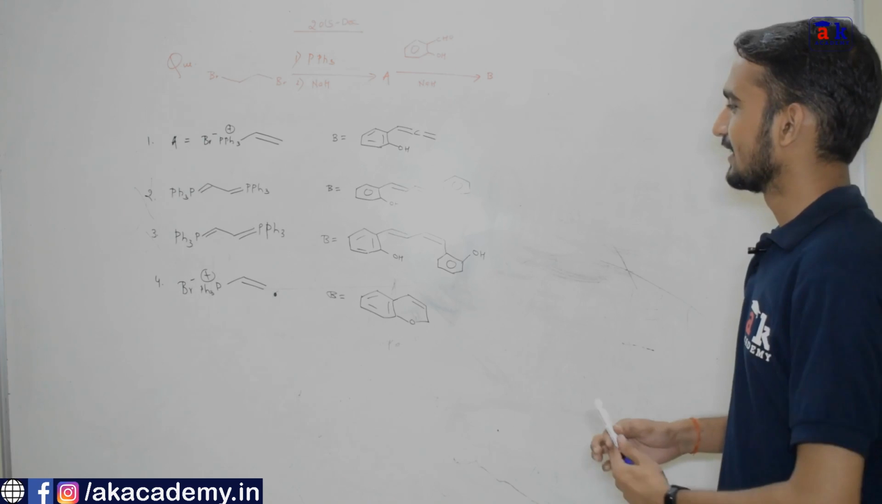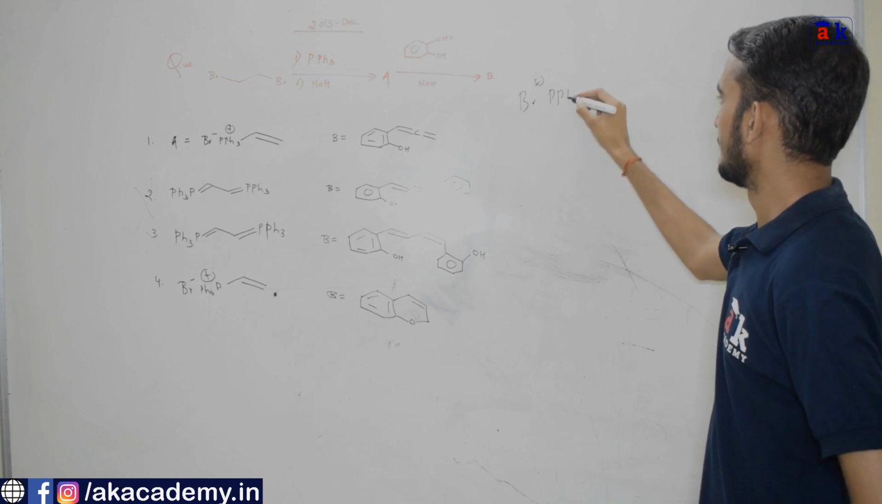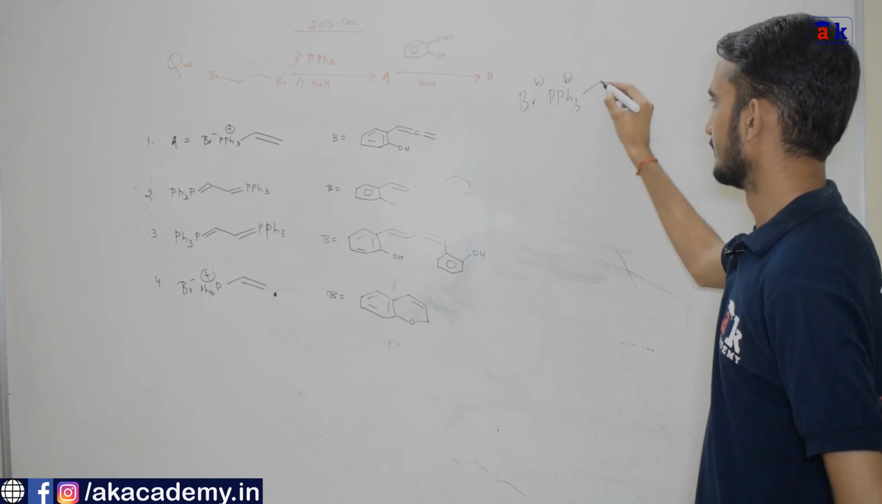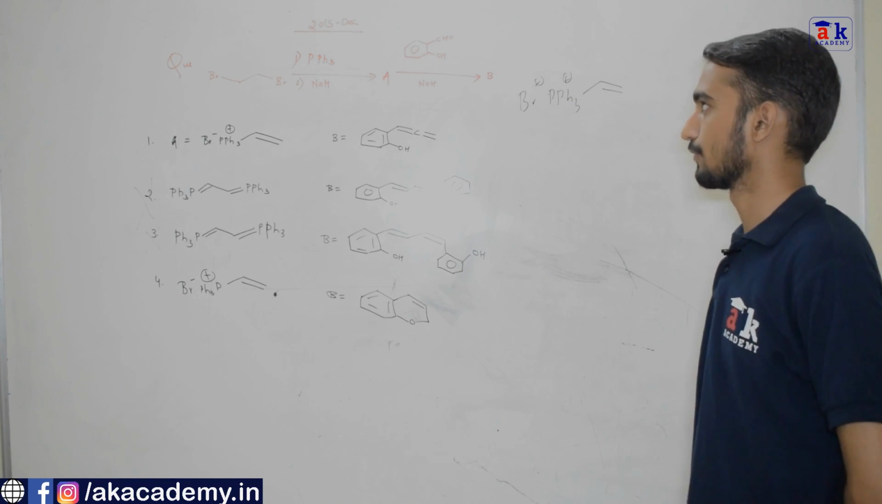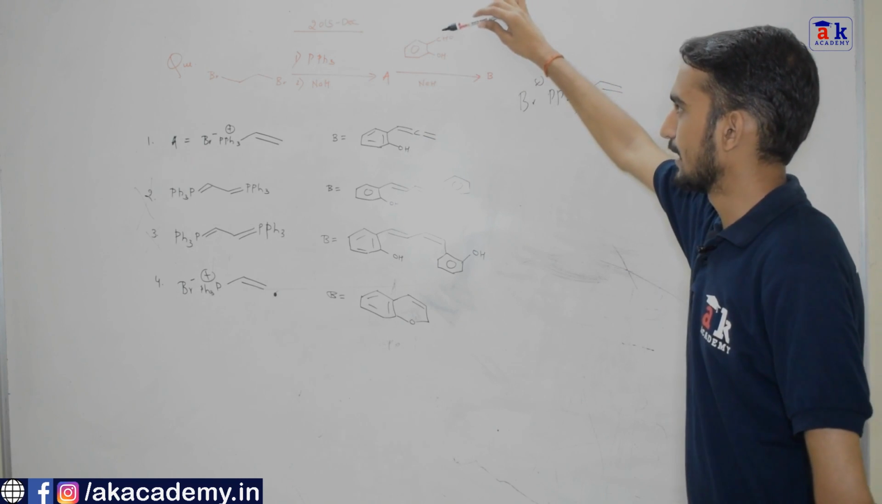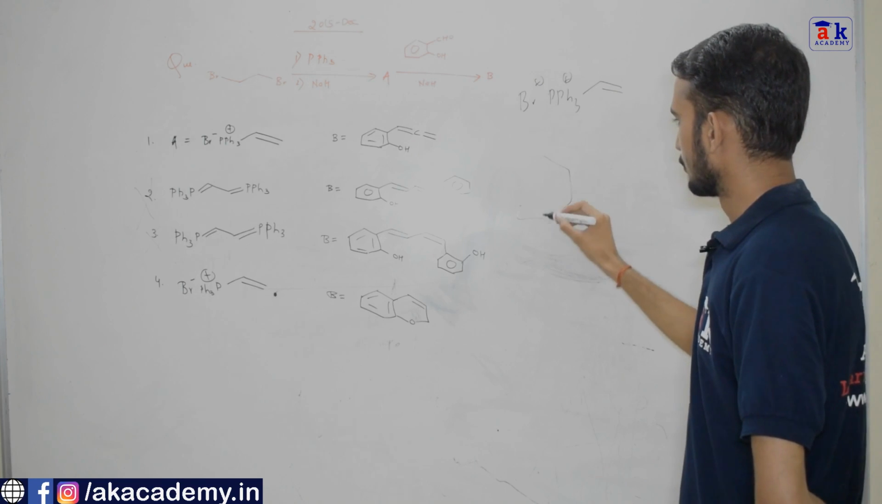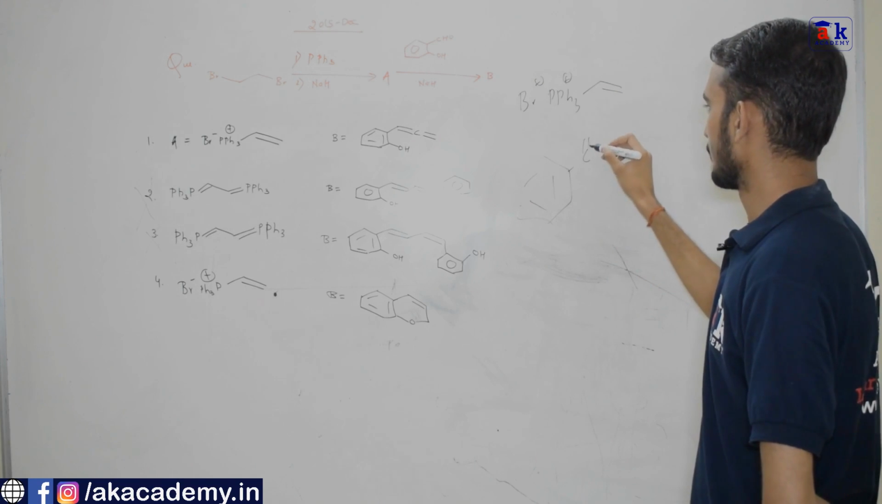Okay, so the structure of A is Br minus PPh3 plus and this. So this is the structure of A, and now this A is treated with this particular setup. We have salicylaldehyde in the mixture and sodium hydride. So what will sodium hydride do?